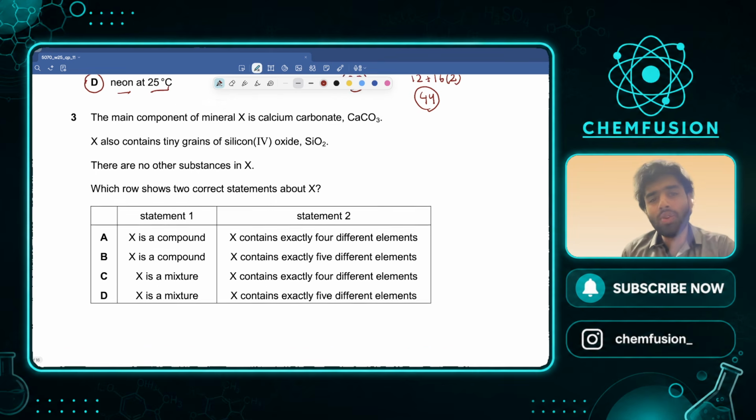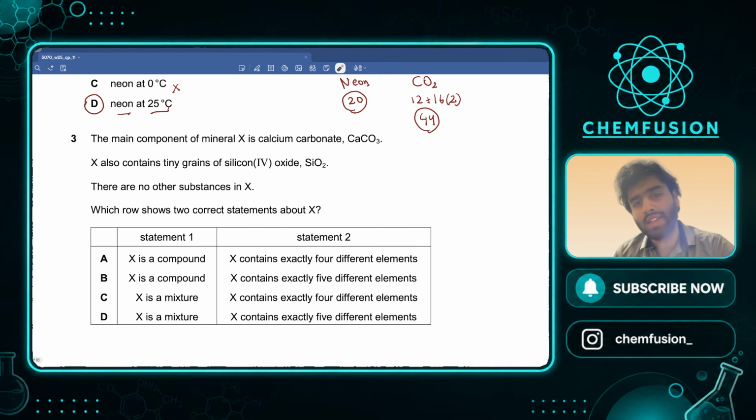The main component of mineral X is calcium carbonate. X also contains tiny grains of silicon oxide. Now calcium carbonate is a compound on its own. SiO2 is a compound on its own. When two compounds are together and they're not chemically combined, why? Because it contains tiny grains of silicon oxide. अगर chemically combined होते तो silicon oxide की identity ही change हो गई होती, right? These are physically combined. Two different compounds physically combined are a mixture. So it is definitely a mixture.